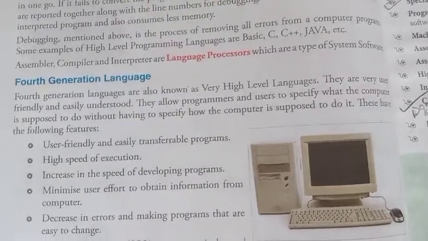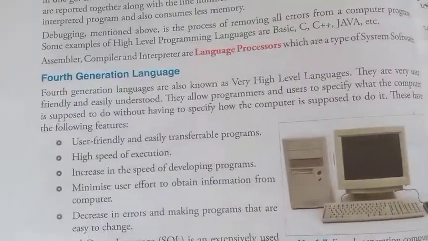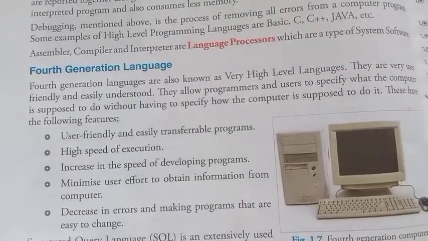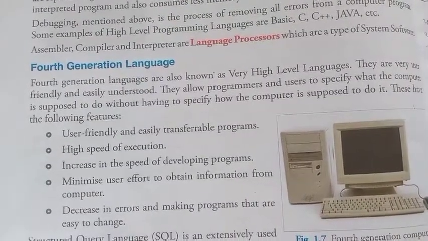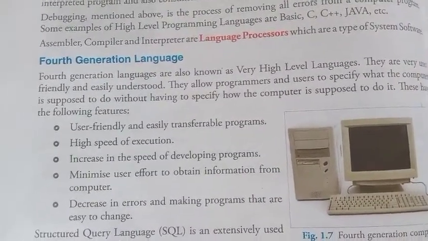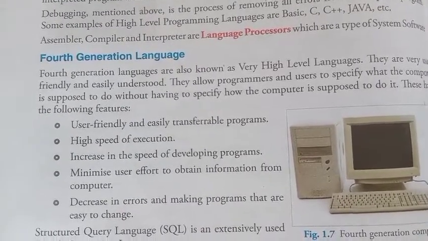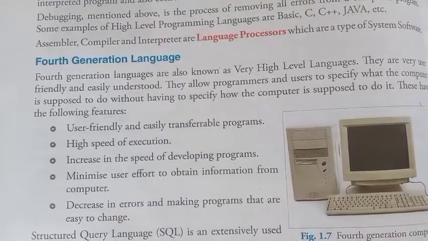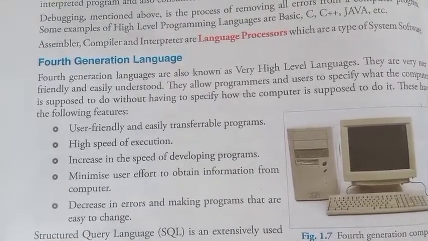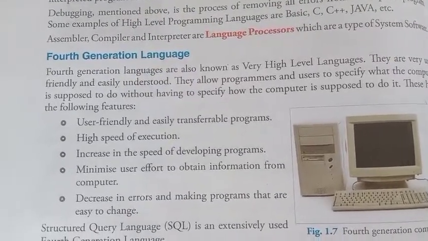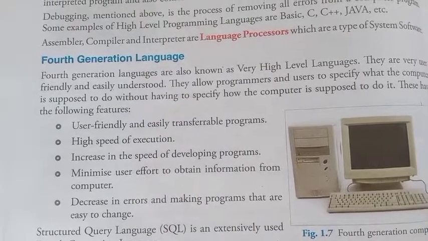Fifth generation language. What is fifth generation language? The next step was the development of the fifth generation programming language. These languages are also close to the language spoken by human beings. The commands of fifth generation language are sophisticated, and one command replaces a dozen commands.